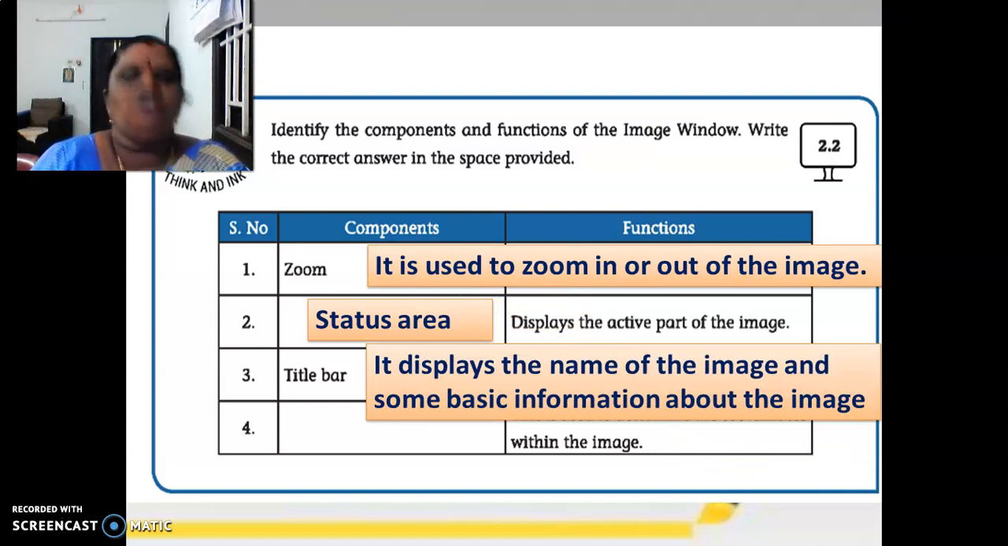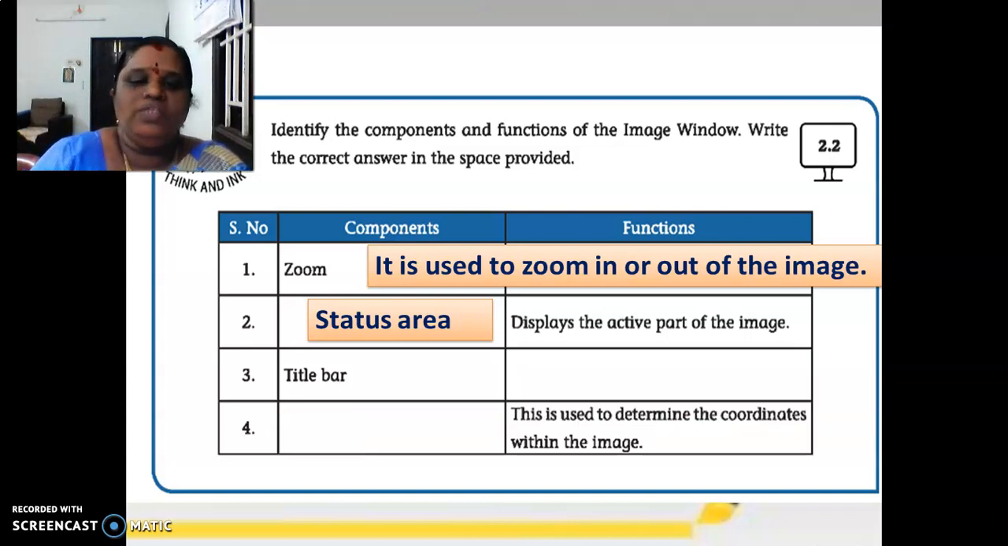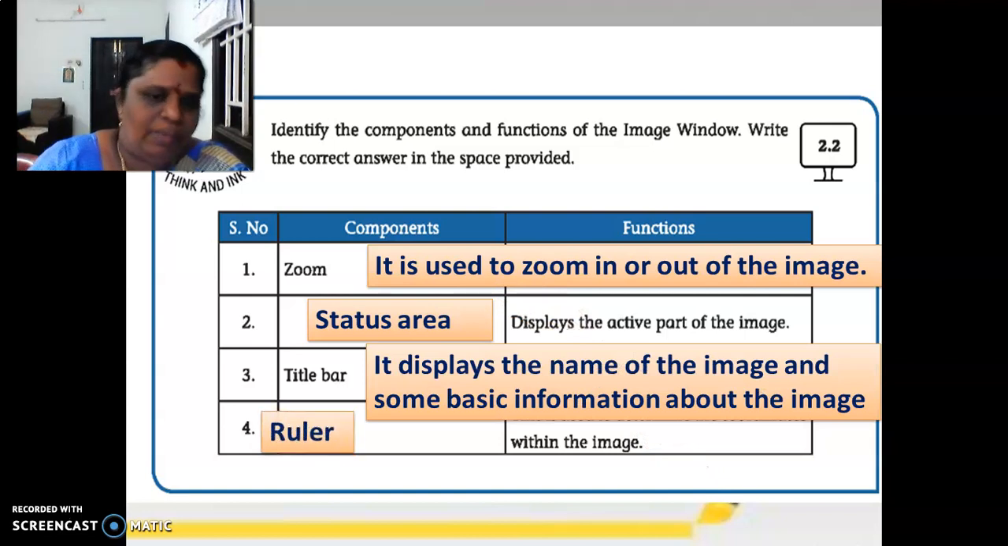In the previous page we learnt about all these components and their functions, isn't it? Yes? Okay. Within the image we have the ruler. So the ruler is used to determine the coordinates within the image. Yes? Have you all written this? Can we get into the next one?